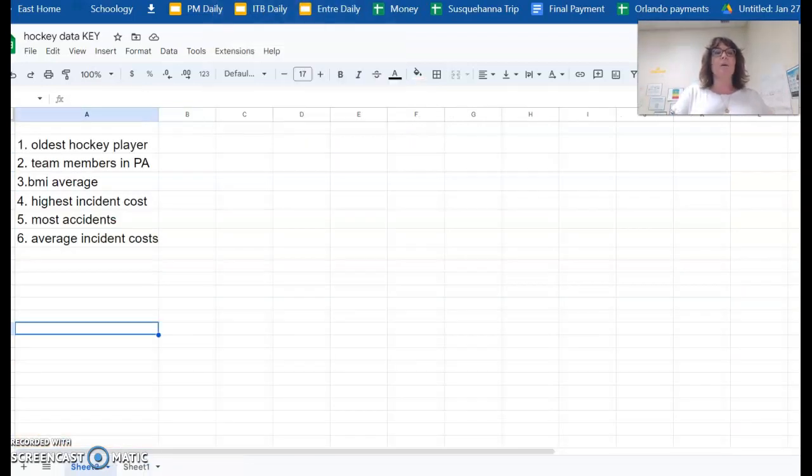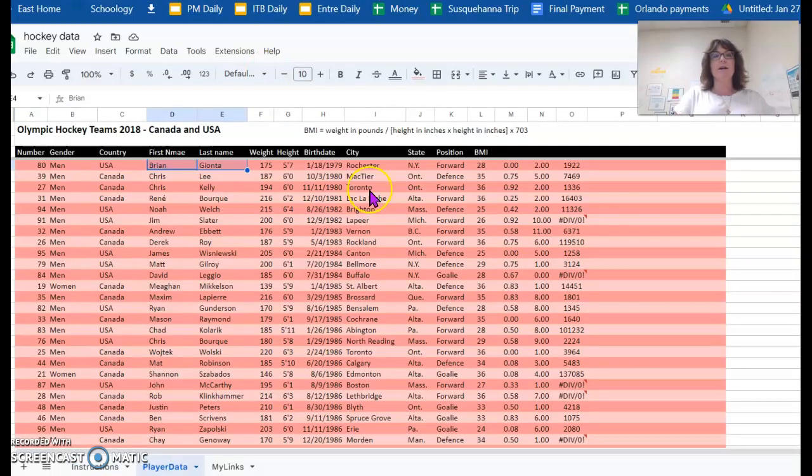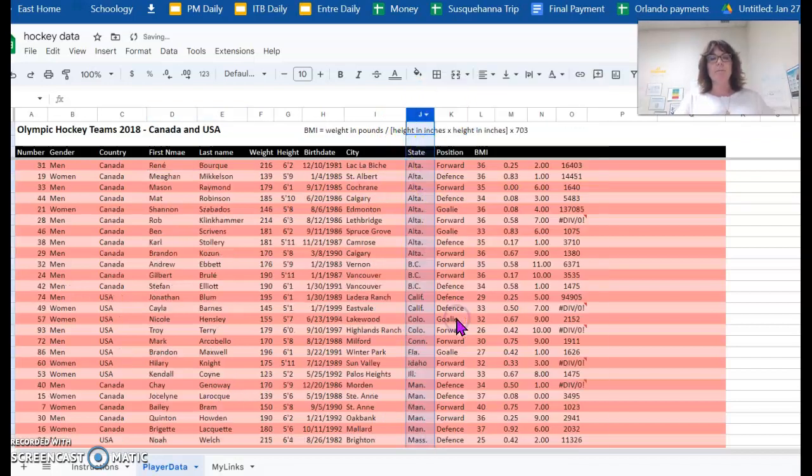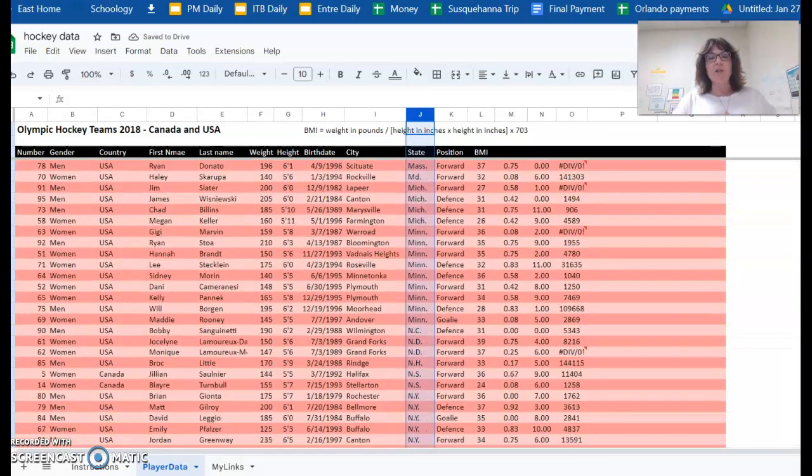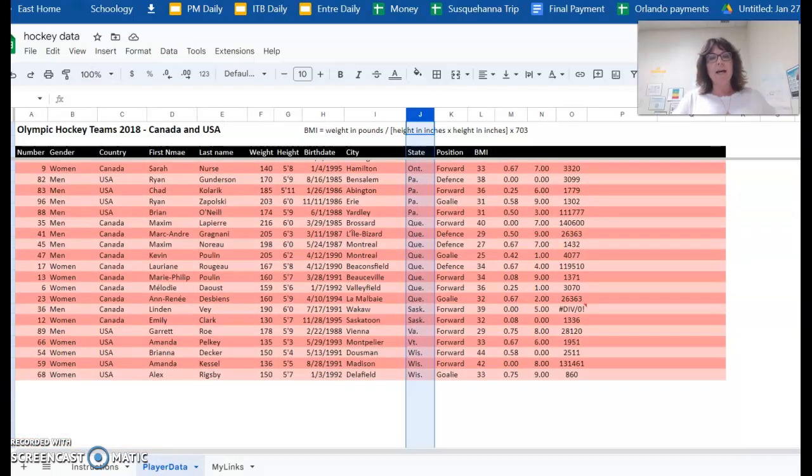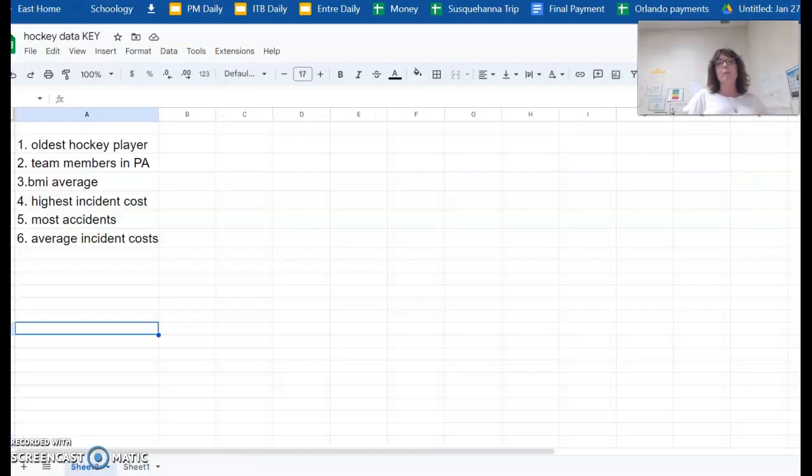Our second thing that we want to take a look at, so that was using sort, were the team members from Pennsylvania. Again, I'm going to come right back over here, and Google Sheets works really well, but I want to sort this and find out how many people are from Pennsylvania. I'm going to come to column J, click on that down pointing arrow and sort it. And again, this information is not that gigantic, so I actually can come down and I could pretty easily just count that there are 4 people from the state of Pennsylvania. But let's do something that is a little bit more involved.